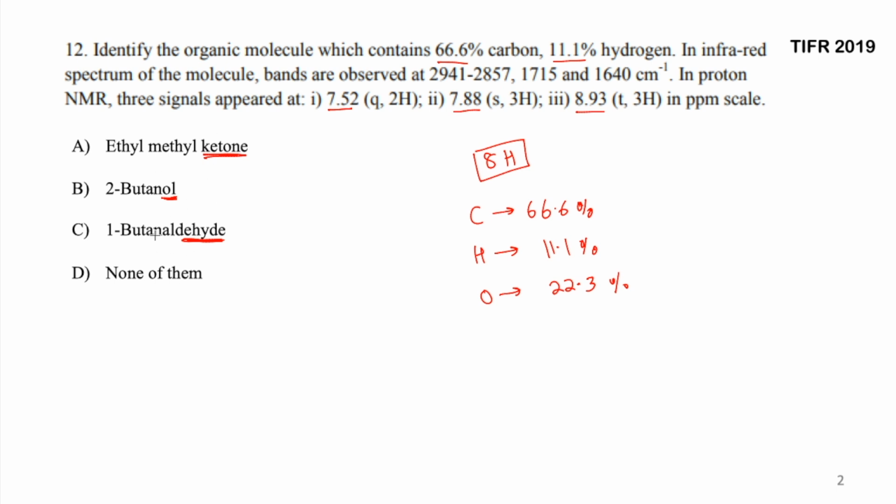If you look upon all of them, IR is going to help you to solve this, right? So if you look upon the IR, you are getting 2 peaks in the carbonyl region. One is at 1715 centimeter inverse and one is at 1640 centimeter inverse. It's not going to be butanol because it does not have a carbonyl group. So you can just simply cancel out this option because you are getting a peak in the carbonyl region, which butanol is not going to give you, right?